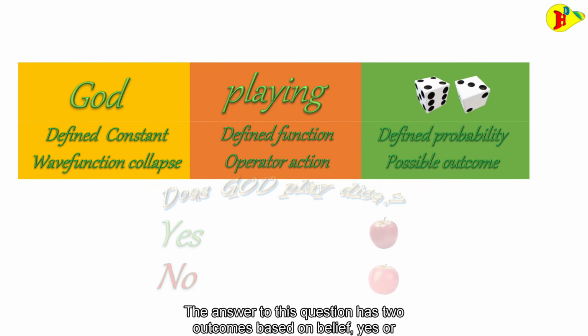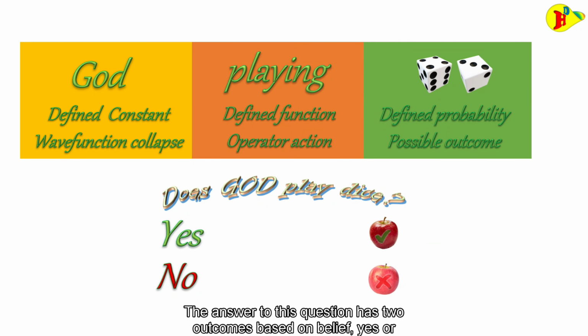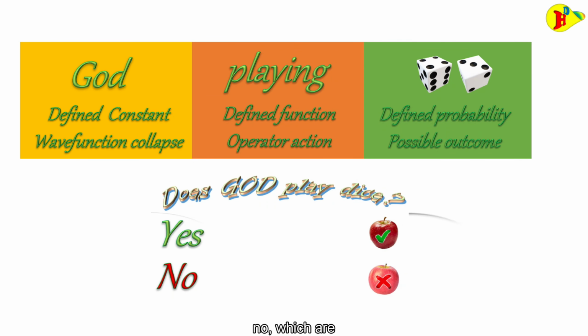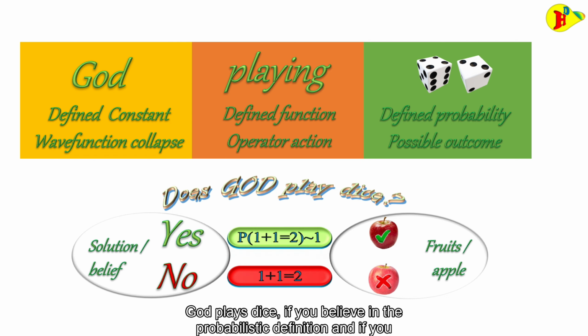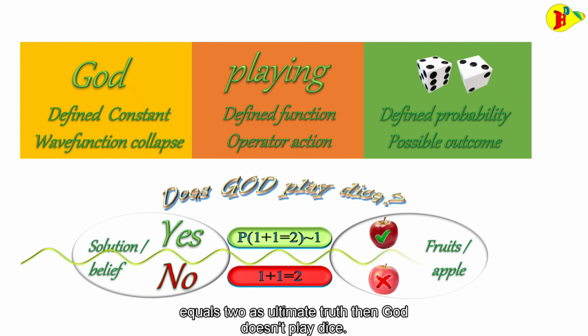The answer to this question has two outcomes based on belief, yes or no, which are parts of the solution, just like two objects classified as apple or fruits. God plays dice if you believe in the probabilistic definition, and if you consider 1 plus 1 equals 2 as ultimate truth, then God doesn't play dice.